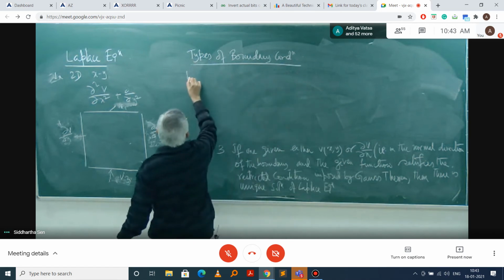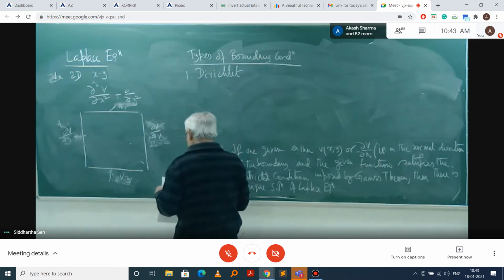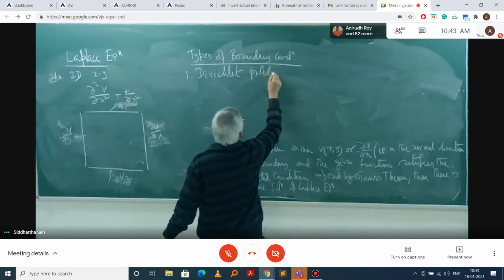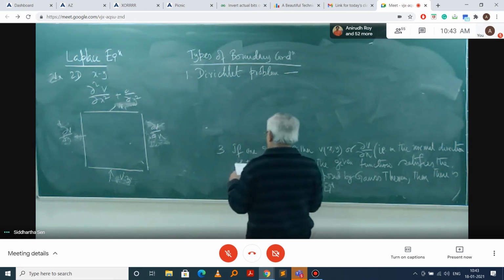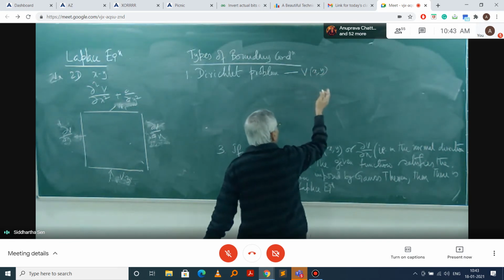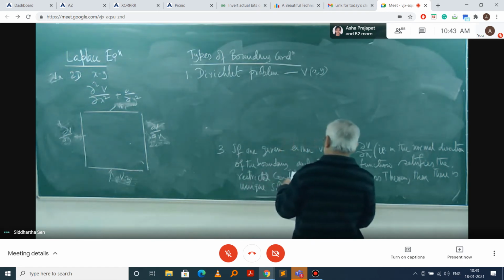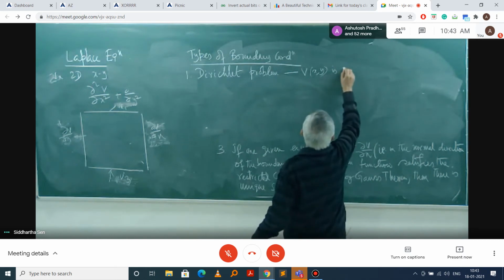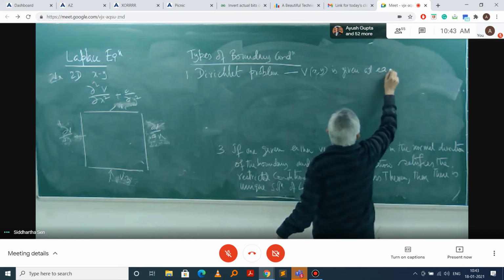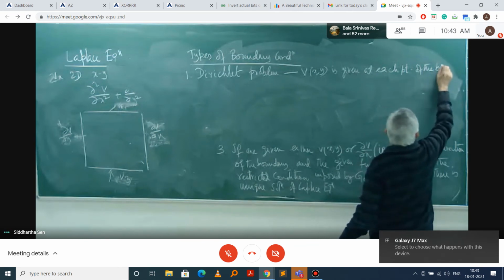One is called Dirichlet problem, where V is actually V(x,y,z), all the coordinates, is given at each point on the boundary.